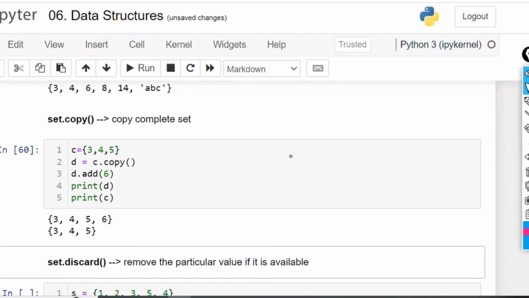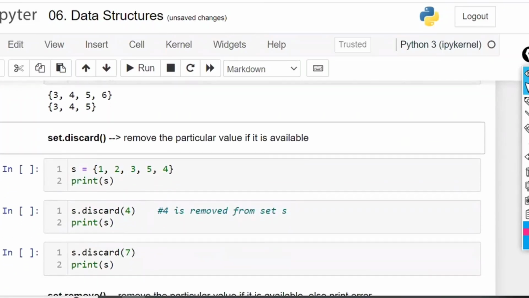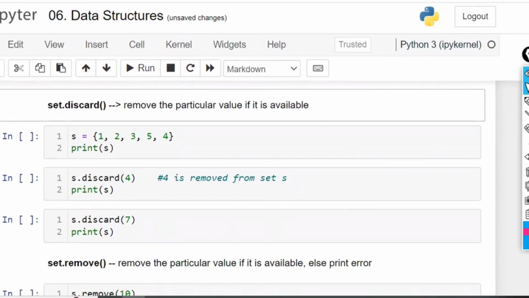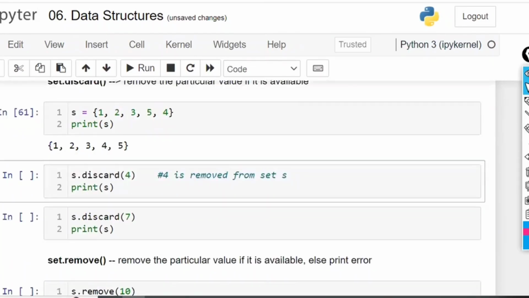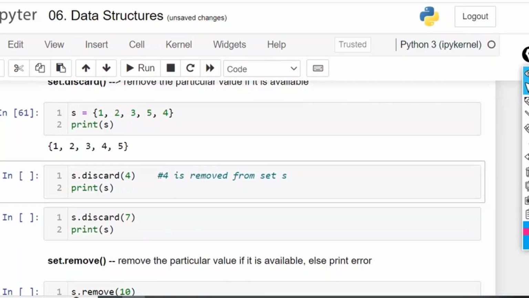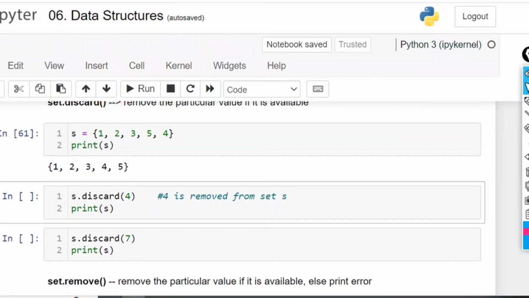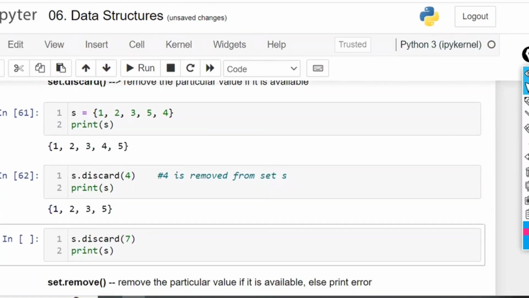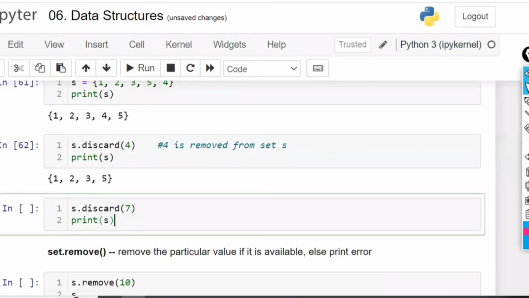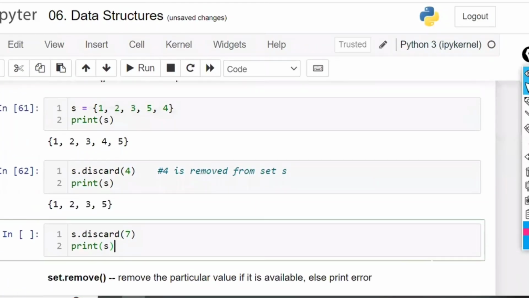Is that clear? Next, set dot discard. If you want to remove any particular value, S is equal to 1, 2, 3, 4, 5. Now S dot discard of 4. What is the meaning of this? If this particular value is available, remove it. If the value is not available, for example 7 is not there, it is not going to throw an error. If it is available, remove it. If it is not available, don't do anything. That is the meaning of discard.